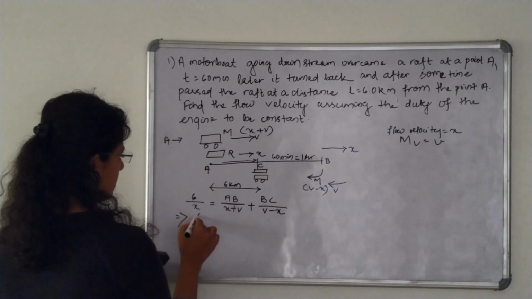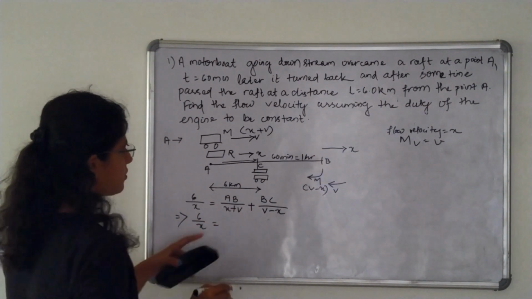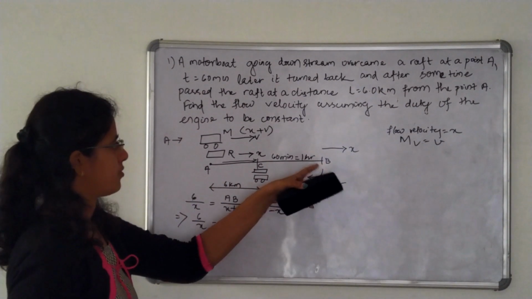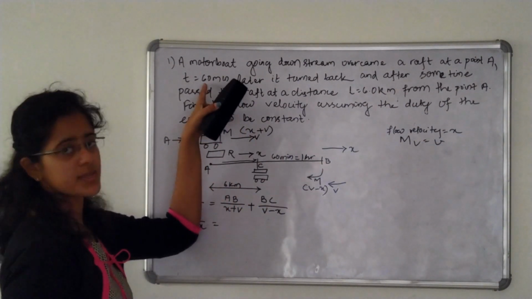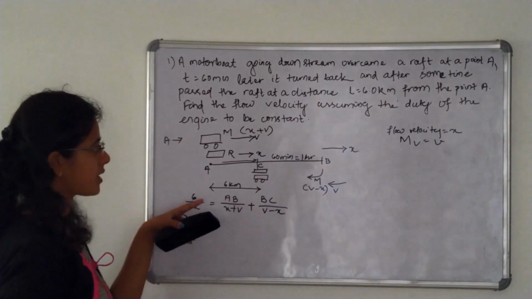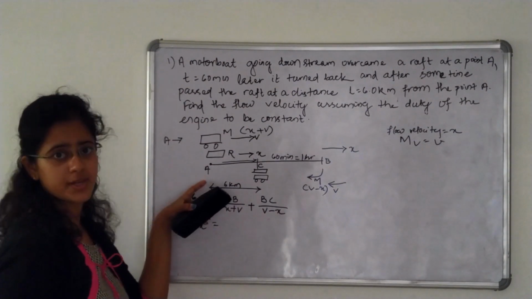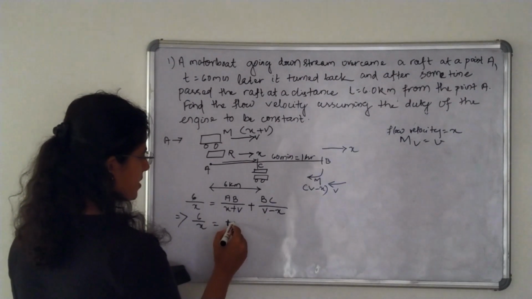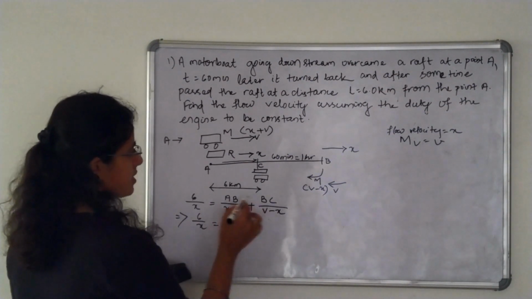So 6 by x. We know that the time taken by the motorboat to cover this distance with velocity x plus v is 60 minutes, because 60 minutes after passing the raft at point A it turned back. So this is 60 minutes, let us take this time as t, plus BC.